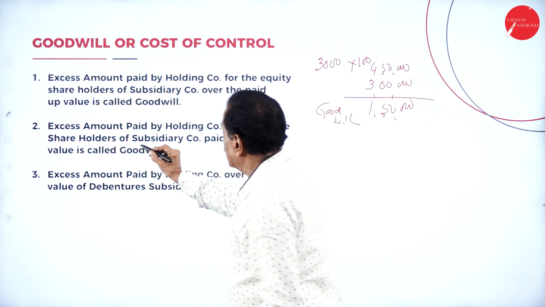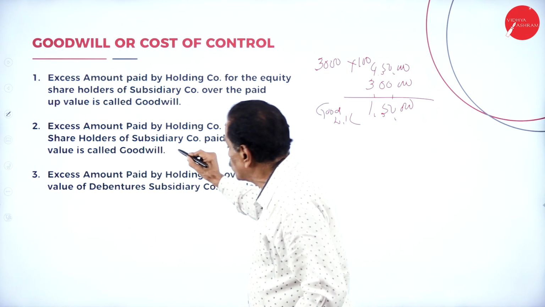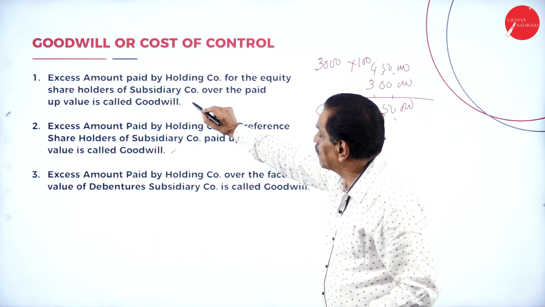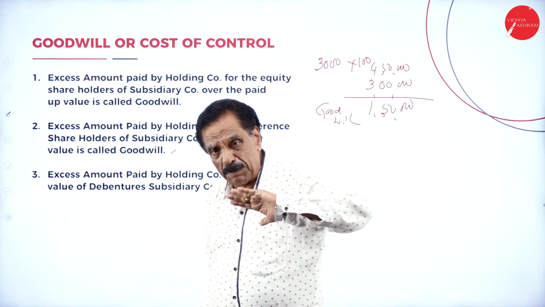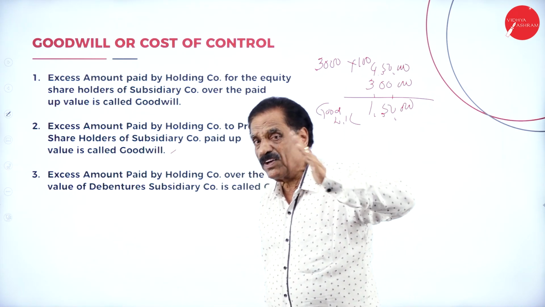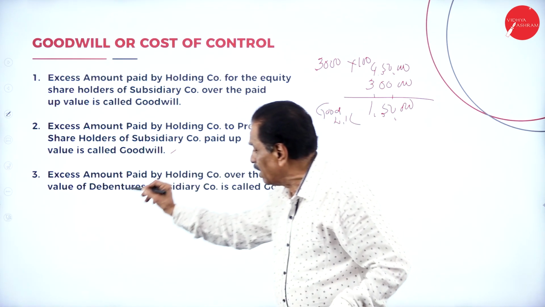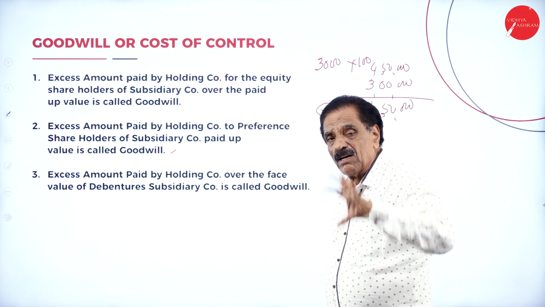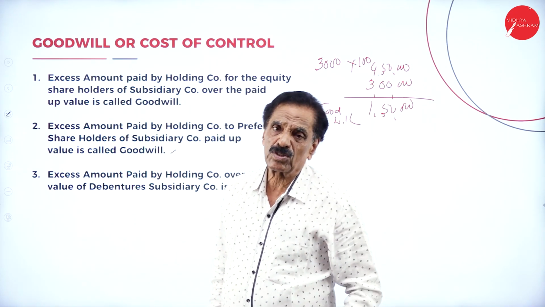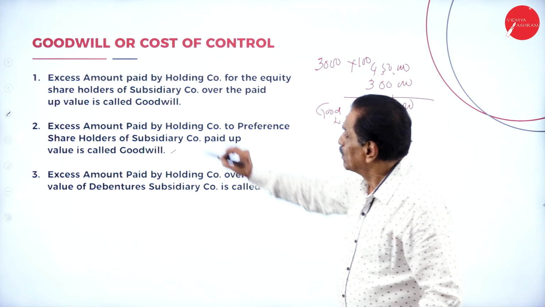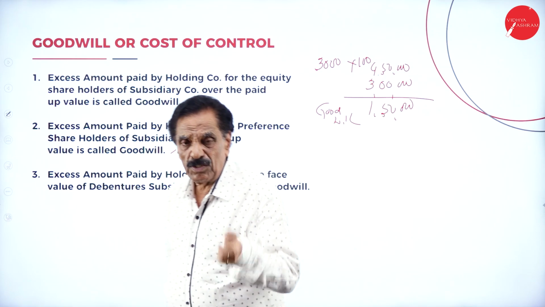Then, excess amount paid by holding company to preference shareholder of the subsidiary company is also called goodwill. So this is in the case of equity share, this is in the case of preference share. If the holding company pays preference share more than face value, it is called goodwill. Excess amount paid by holding company over the value of debenture is also goodwill. Whatever the debenture available for them, if they pay more, it's a goodwill. So if they pay more, it is goodwill to the subsidiary company.